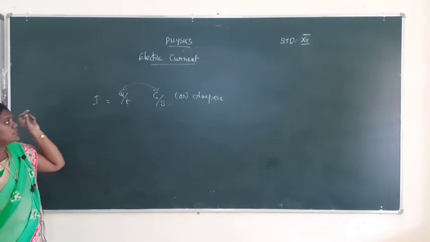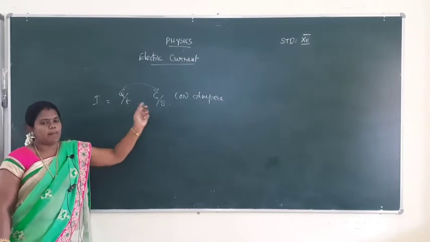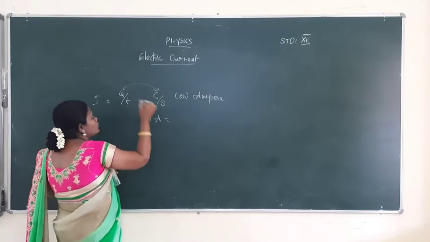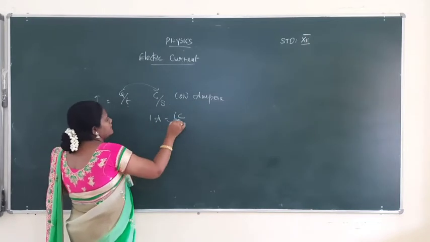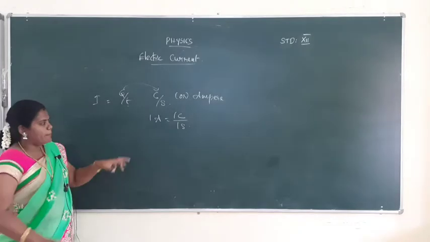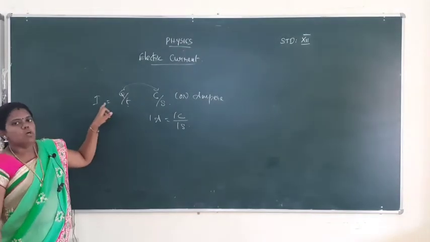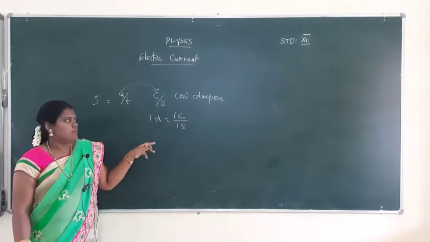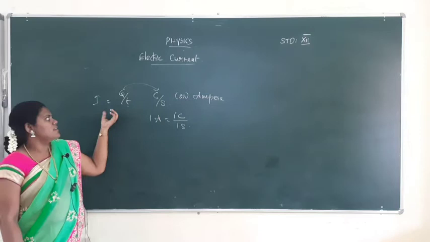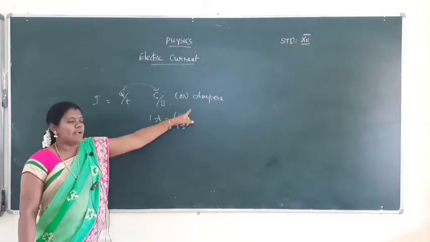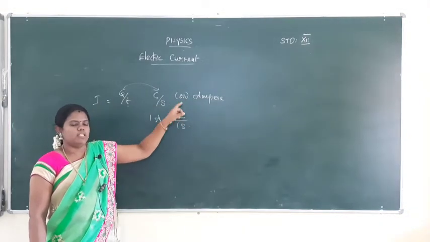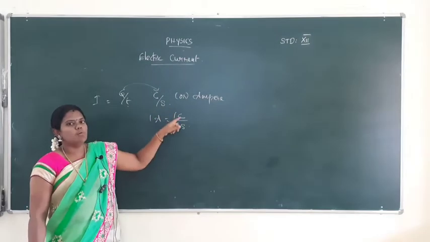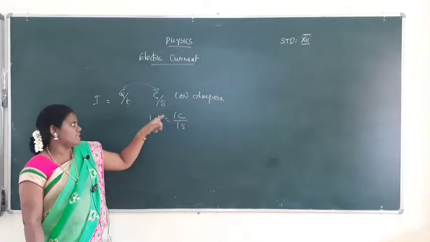Then, 1 ampere is equal to 1 coulomb of charge flowing in a conductor in 1 second. So 1 ampere is equal to 1 coulomb of charge flowing in 1 second. This is the formula for current and this is the unit of current. How will you define 1 unit of current? 1 ampere is 1 coulomb of charge flowing in 1 second.